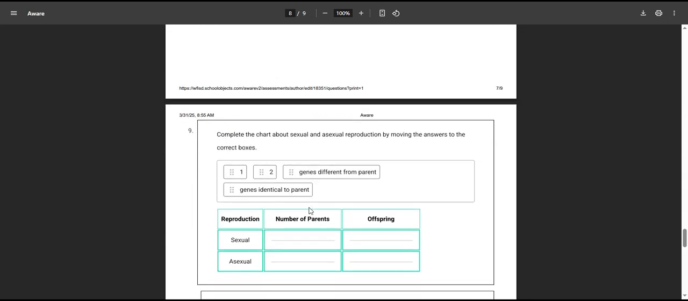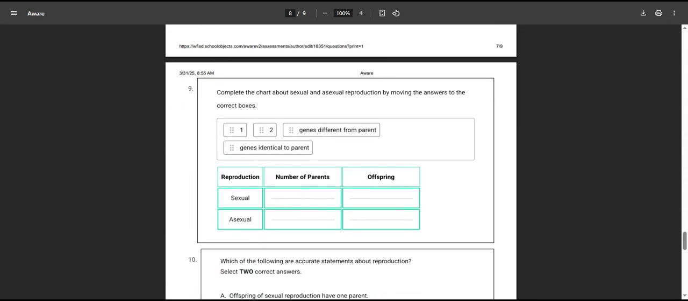So let's go to question 9. Okay, so this one had 2 different drag and drops, so you really had to pay attention to the columns to see what was going on. So sexual reproduction has 2 parents, and that means they're different. Asexual reproduction has 1 parent, and that means it's the same or identical, and that was the word we were looking for on those task cards. So you would type in 1, different, 2, identical.